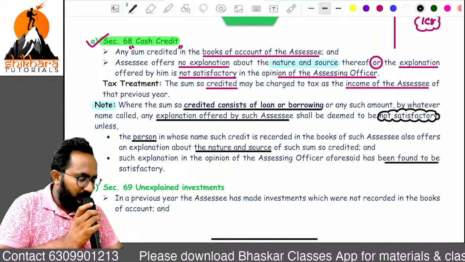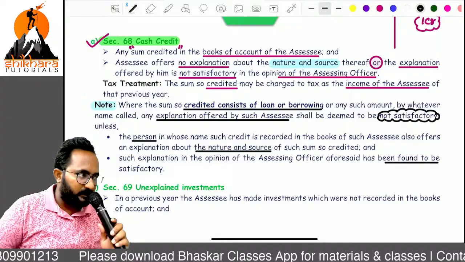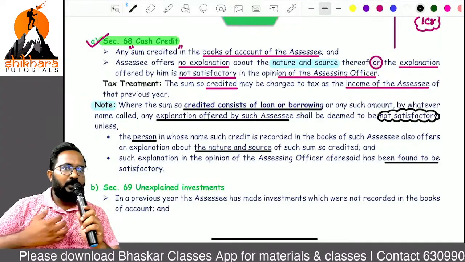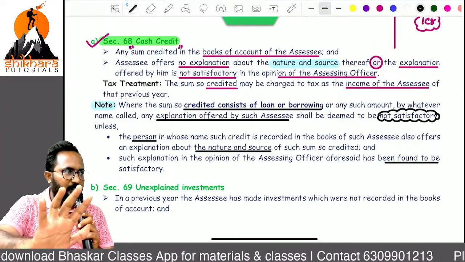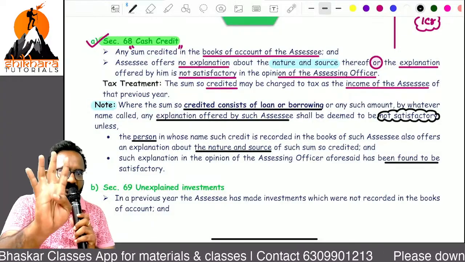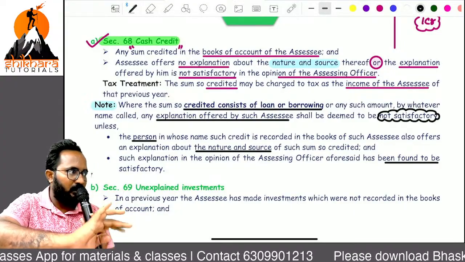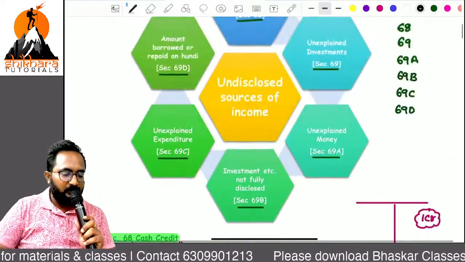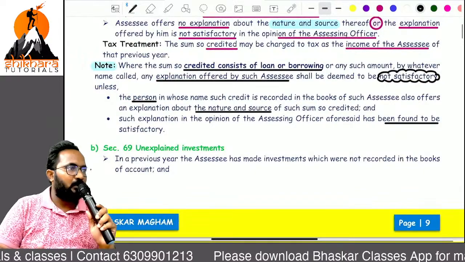So just shall we start one question? Simple, don't learn by heart, and maybe you will get it in one question in an easy way only. If you understood this concept enough, no need to learn those entire lines by heart, ma. Example, in my books of account, if any amount credited, automatically the AO will ask an explanation about it. If you have given a proper explanation, okay. Not at all given an explanation, or that is not satisfactory in the view of whom? AO. Now that amount is totally treated as undisclosed income, taxable at the rate of 78%. But they have given the one note point related to loan or advance.